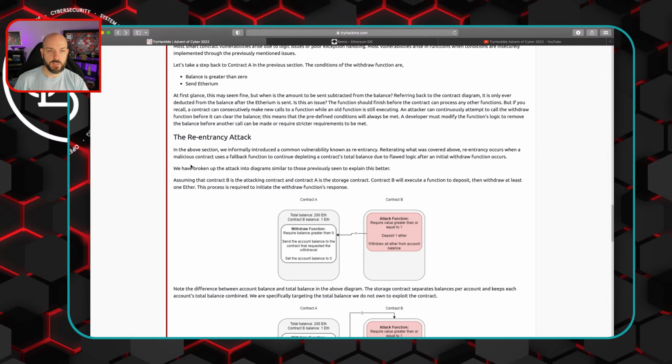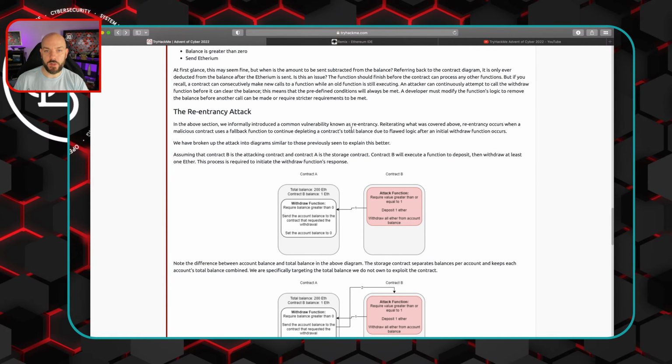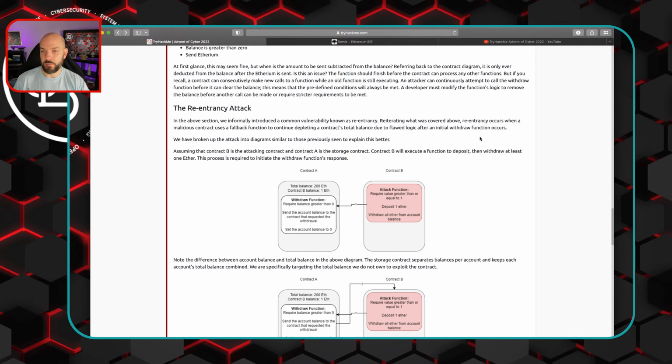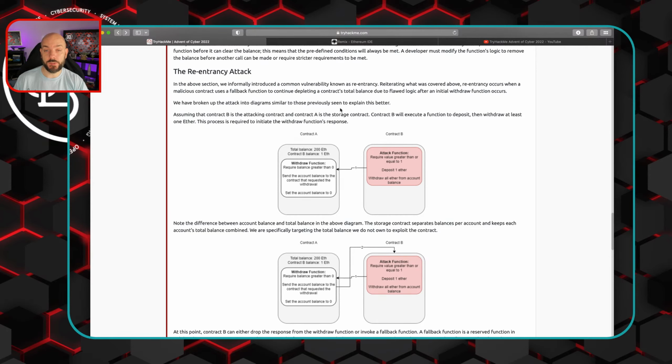Okay. So the re-entrancy attack. In the above section, we informally introduced a common vulnerability known as re-entrancy. Reiterating what was covered above, re-entrancy occurs when a malicious contract uses a fallback function to continue depleting a contract's total balance due to flawed logic after an initial withdrawal function occurs. We have broken up the attack into diagrams similar to those previously seen to better explain this.